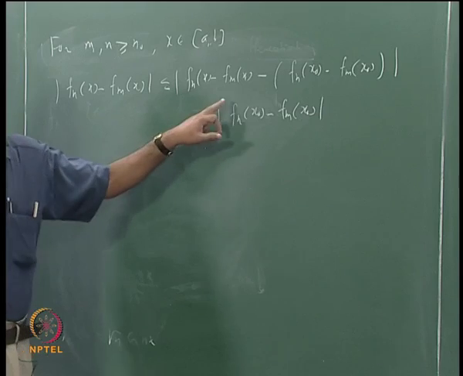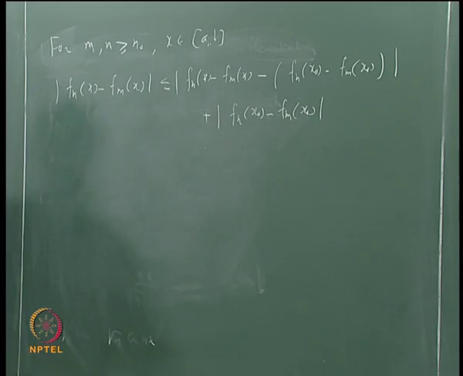Each of these is less than epsilon by 2, okay.